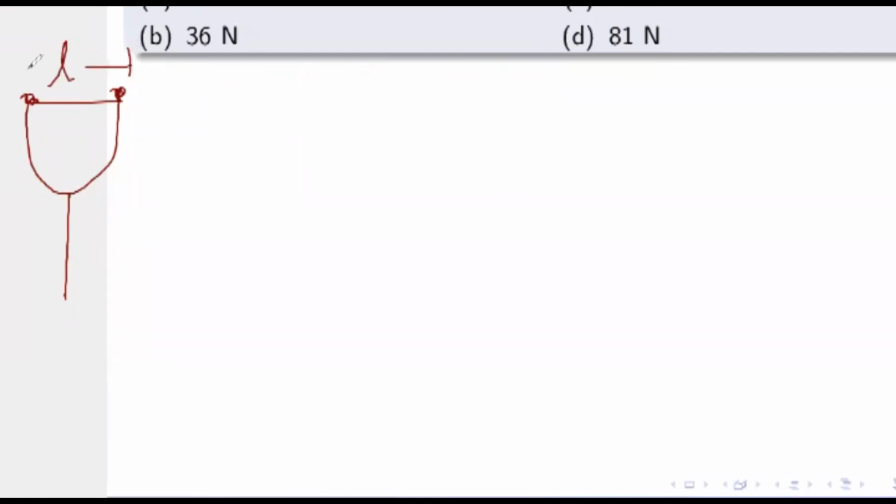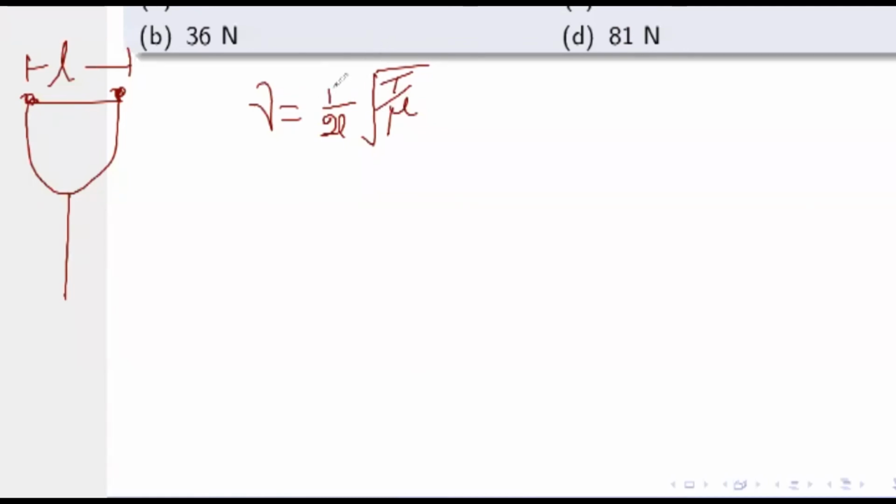This is length L. So frequency can be written as, what is the formula for frequency of a string which is fixed at both the ends? 1 over 2L into root of T by mu, and it depends upon number of harmonics.